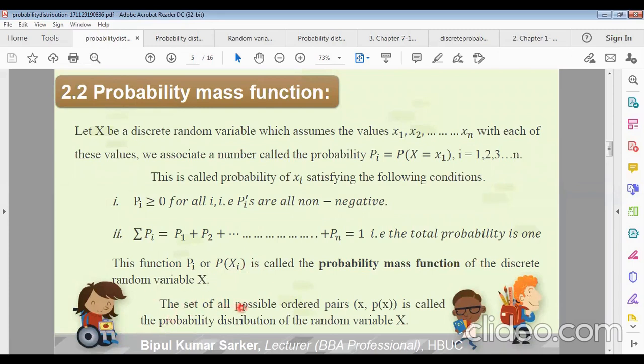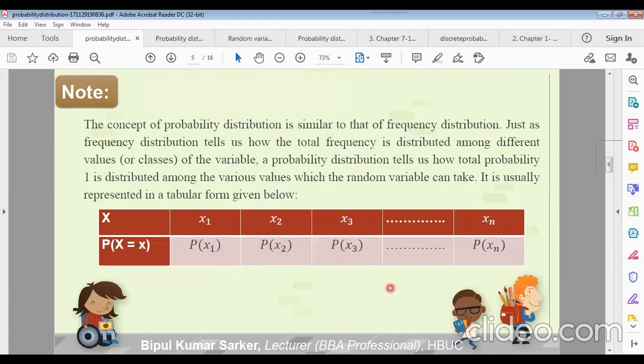The set of all possible ordered pairs (x, p(x)), where p(x) is the value of the y ordinate and x is the abscissa, is called the probability distribution of the random variable capital X. Capital X means the discrete random variable or continuous random variable.